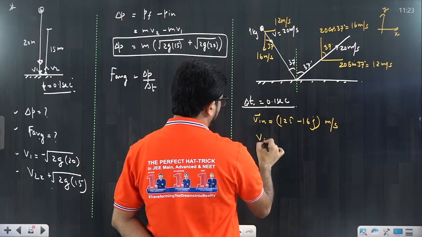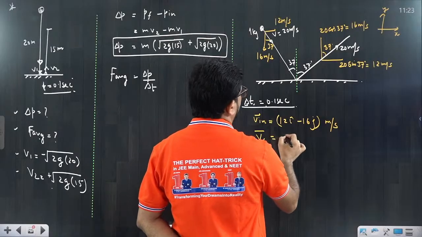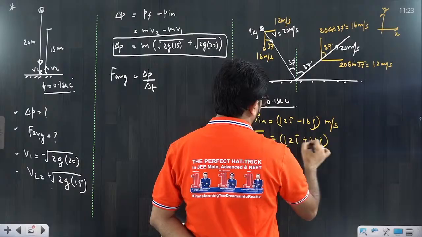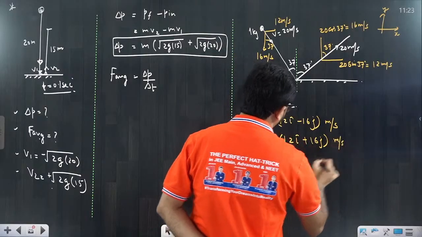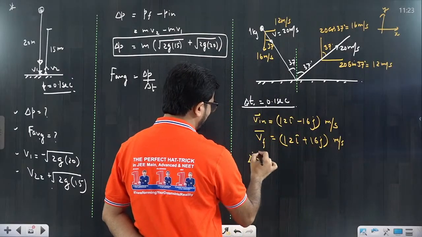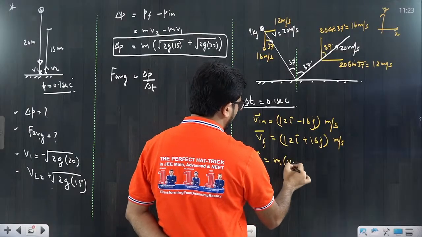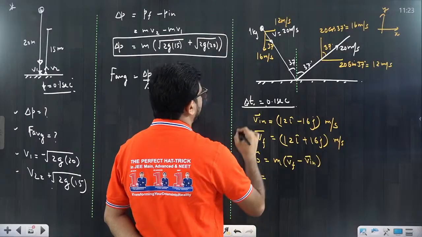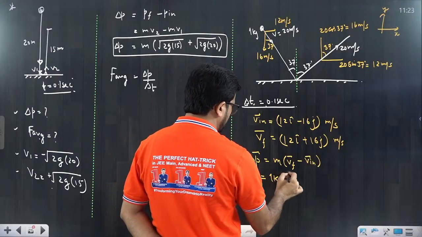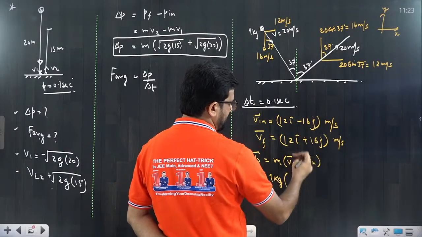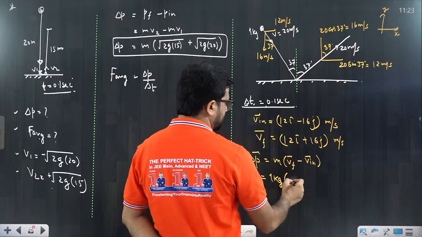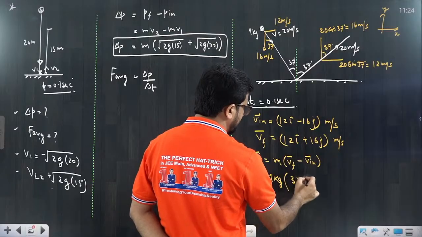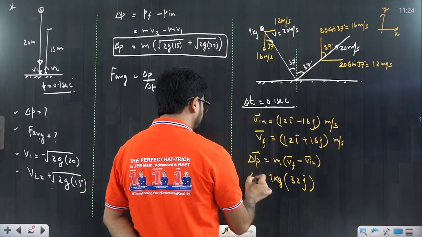If I say final velocity, that would be how much? 12 i cap plus 16 j cap. Okay, that is the final. If I say change in momentum, it would be m into v final minus v initial. So just subtract it. Mass is already given to you, 1 kg. Final minus initial. If you subtract it, the i cancels, j will be added, that would be 32 j cap. Okay, this is the change in momentum.